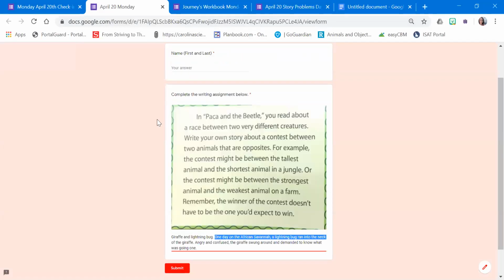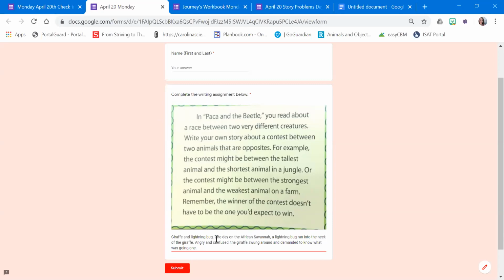Okay, next for writing today. In Puck and the Beetle, you read about a race between two very different creatures. Write your own story about a contest between two animals that are opposites. For example, the contest might be the tallest animal and the shortest animal in the jungle, or the strongest animal and the weakest animal on the farm. Remember, the winner of the contest doesn't have to be the one you'd expect to win.